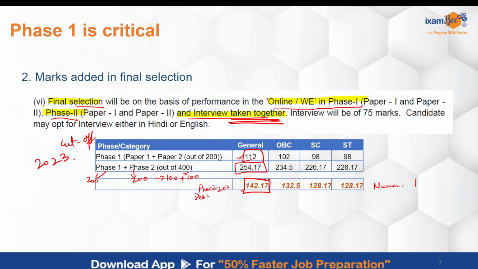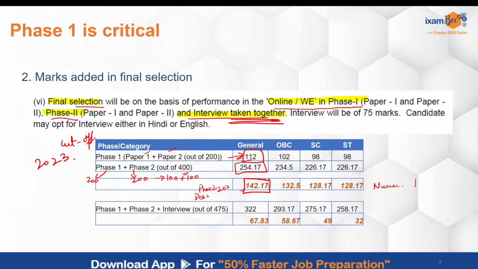So it is very important that you try to pull up your score in your phase 1. Both paper 1 and paper 2 can be helpful. Even paper 2, descriptive English, can be very scoring if you pay attention and take care of the important points of your grammar and the structuring of your answer. If you need more guidance on that, we have a separate video on descriptive English practice available on our YouTube channel. You can watch that. You can also download the important essay topics PDF from the description box.